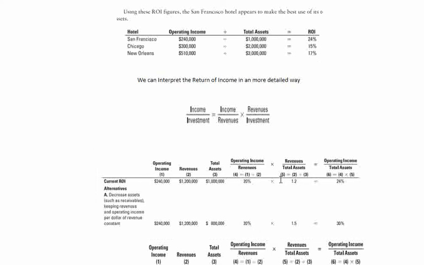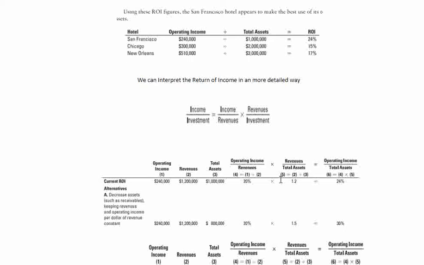But let me take an example where we reduce the total investment in the San Francisco hotel by 200k. What is the impact?